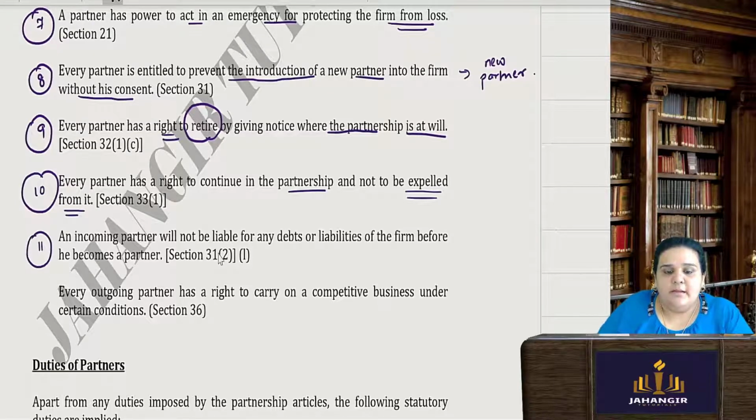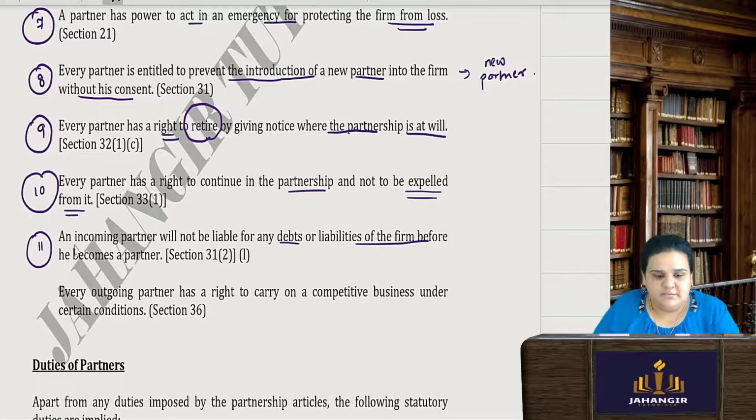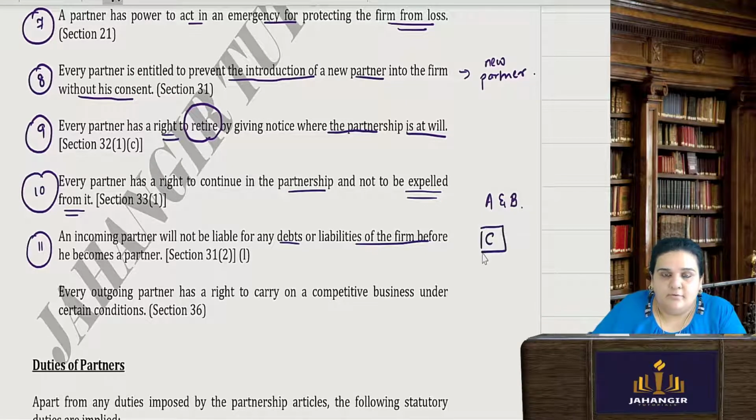11. An incoming partner will not be liable for any debts or liabilities of the firm before he became a partner. This is very obvious. Now a new partner has been added. Initially there were A and B only, and C has now been admitted to the firm. He will be liable for those debts and liabilities after he became the partner, but not before.